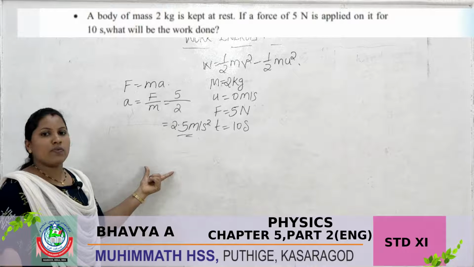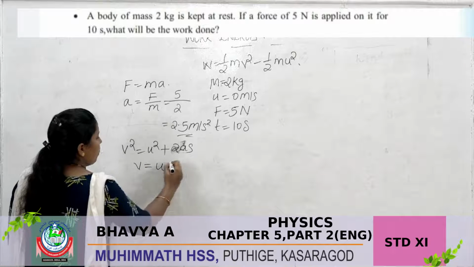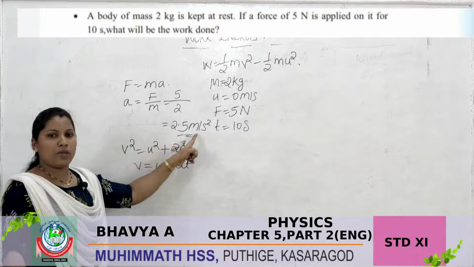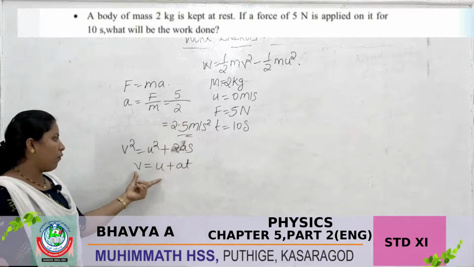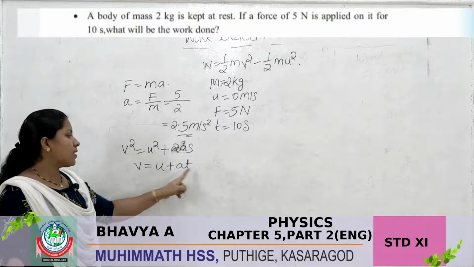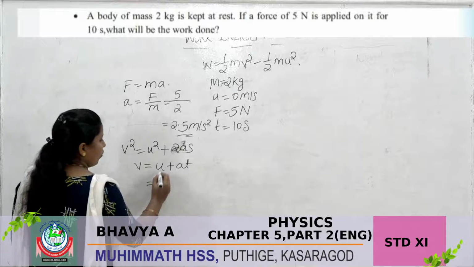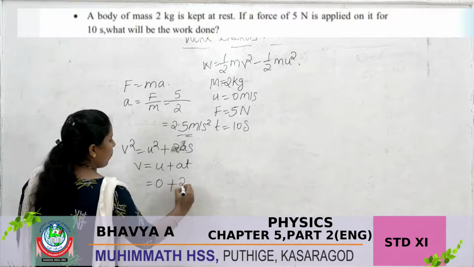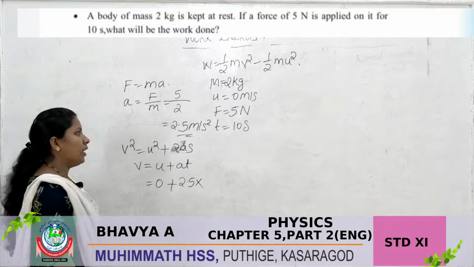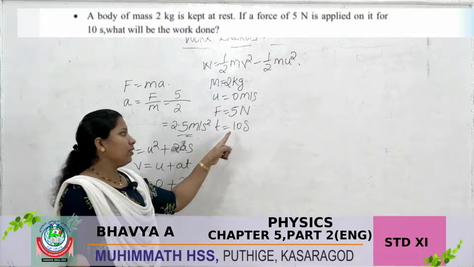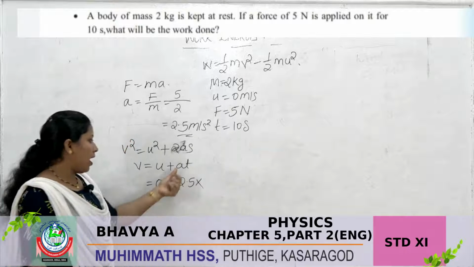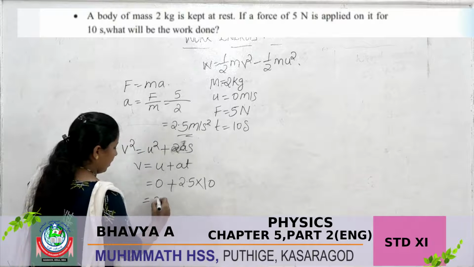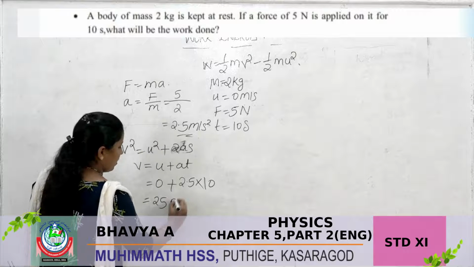Using the equation of motion v = u + at, with u = 0, a = 2.5 and time 10 seconds, multiplying, we finally get 25 meter per second.